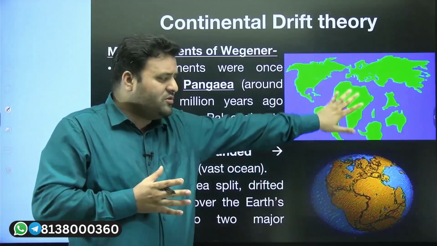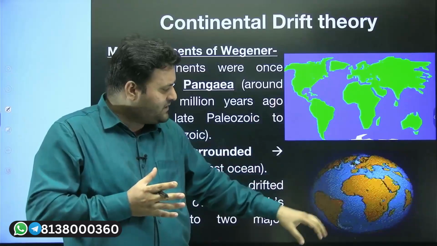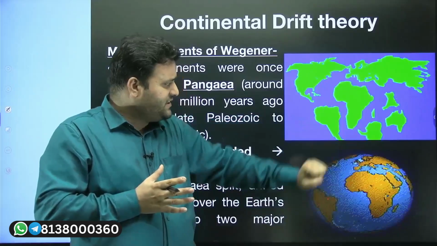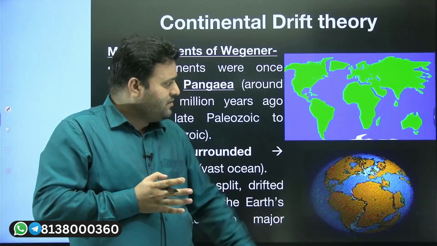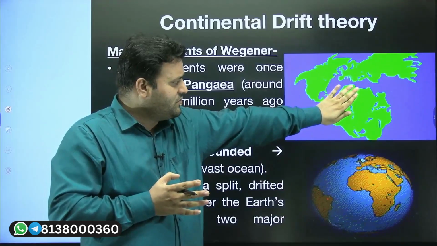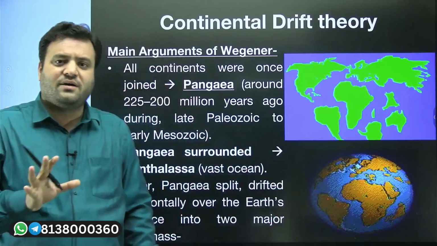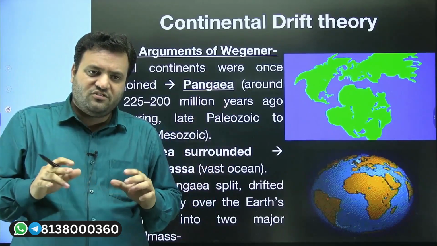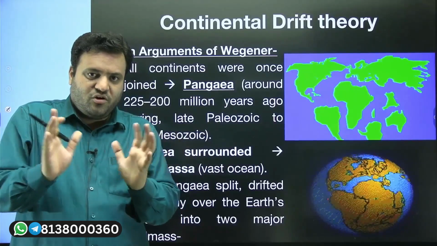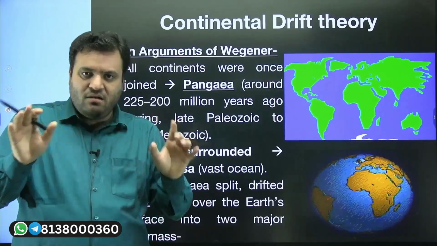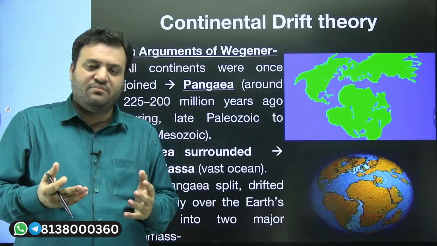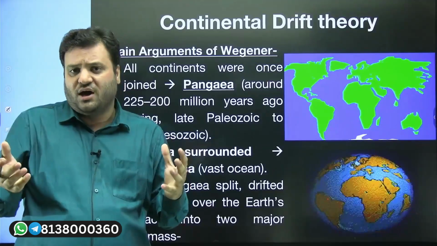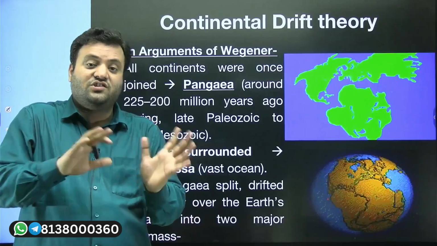Here you can see in these images that we have one landmass. This landmass means all the continents which we see nowadays were together. They were joined together, and that grand landmass was given a name, Pangea. So all the continents which we see nowadays are actually part of that erstwhile Pangea.